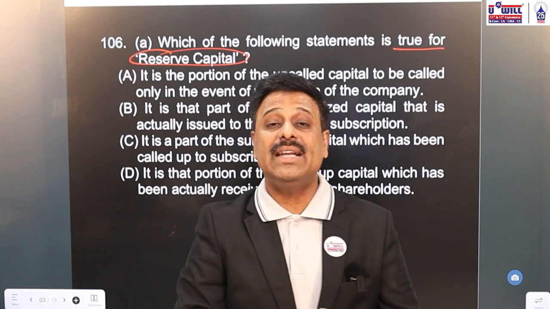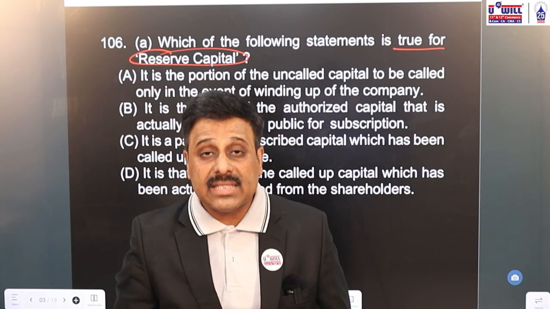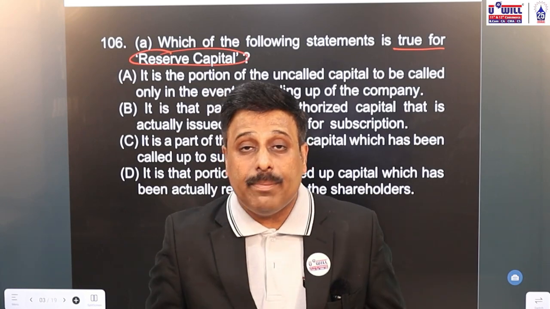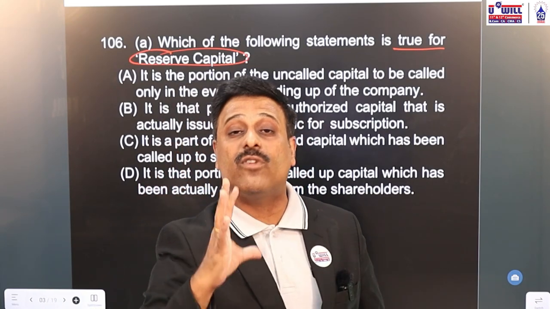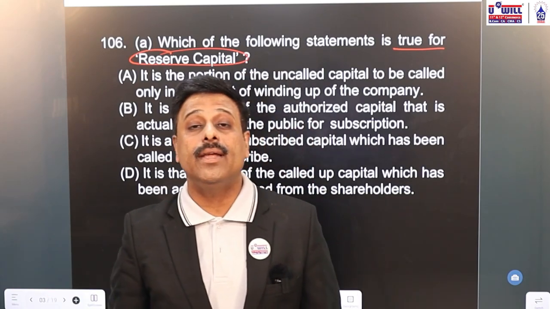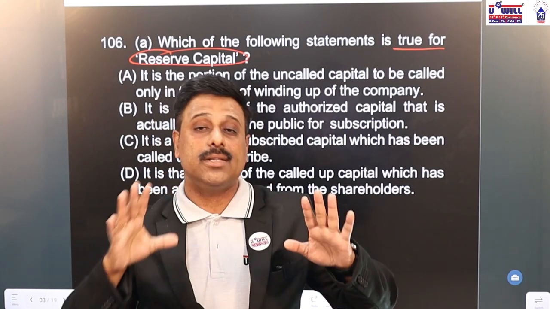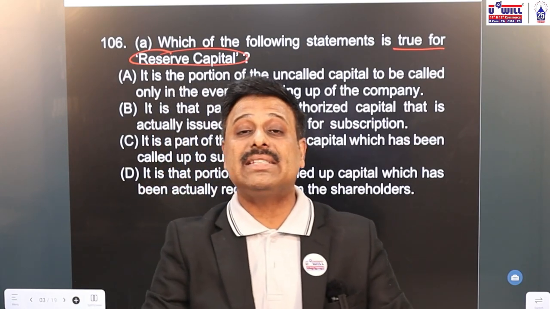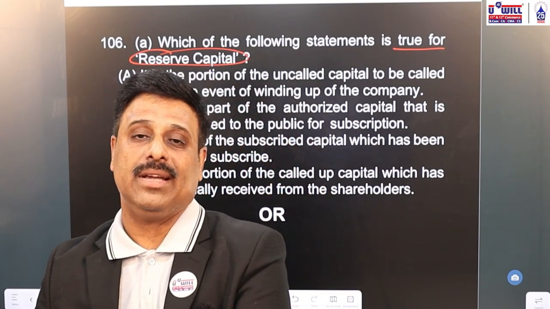Now, if the company decides that amount not to be called, why? Because company earns sufficient profits every year. Company doesn't feel the need or the necessity to call that 3 rupees for the next 3, 4, 5 years. And company believes it will never require to call that money, except when the company goes into liquidation. So in that particular case, that amount from uncalled capital will be transferred to reserve capital.